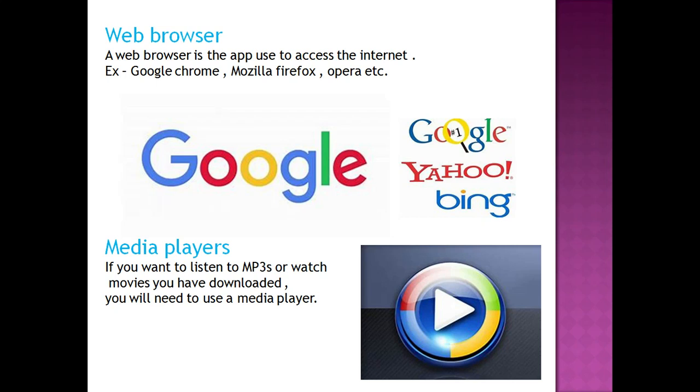Next one is web browser. A web browser is the app used to access the internet. Why do we use the web browser? To access the internet. If you have an internet connection on your computer or laptop, then for searching anything, what will you use? Web browser. Examples of web browsers are Google Chrome, Mozilla Firefox, Opera and many more.